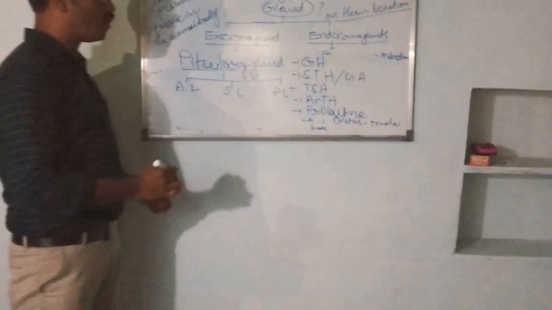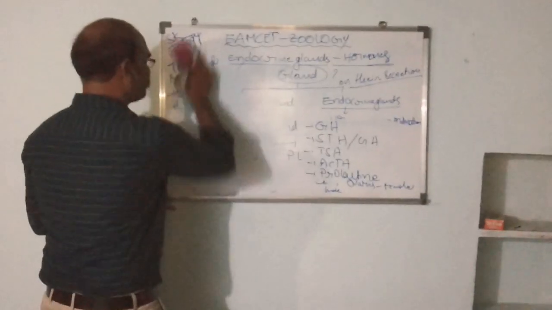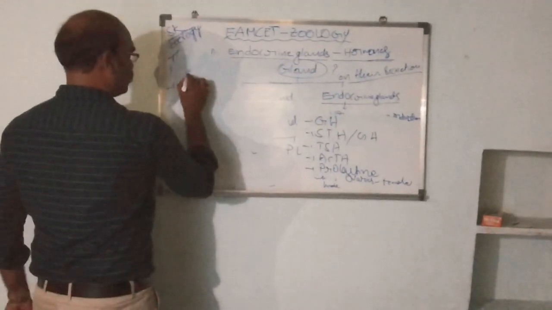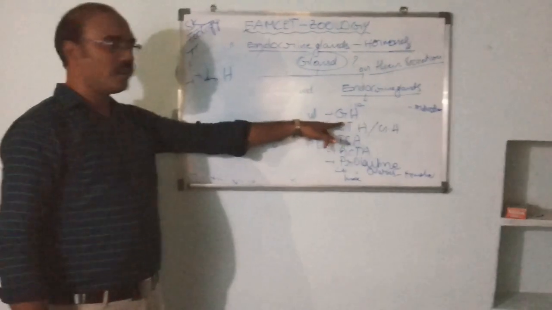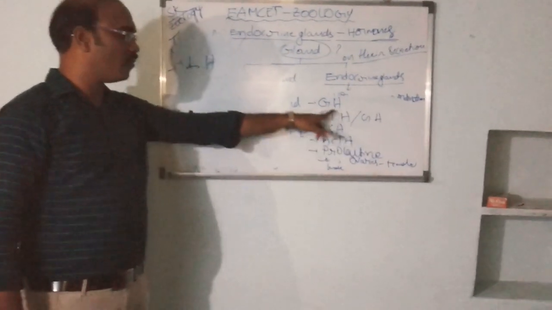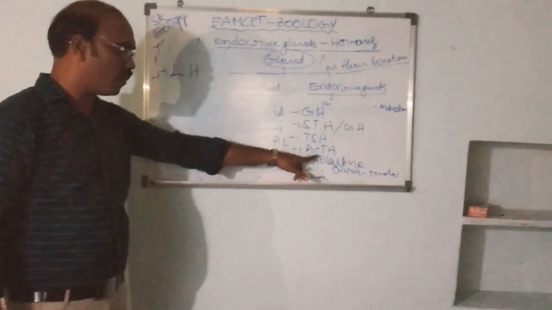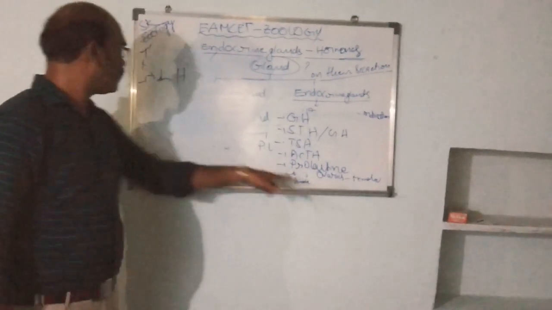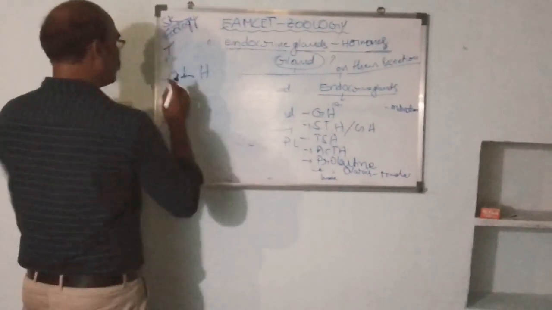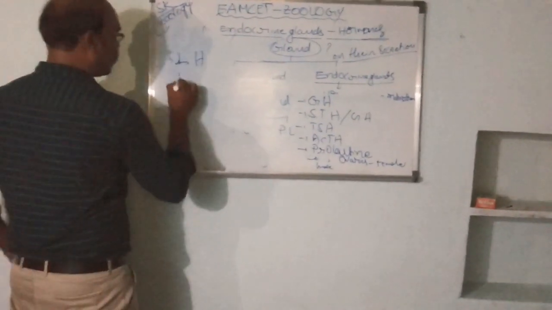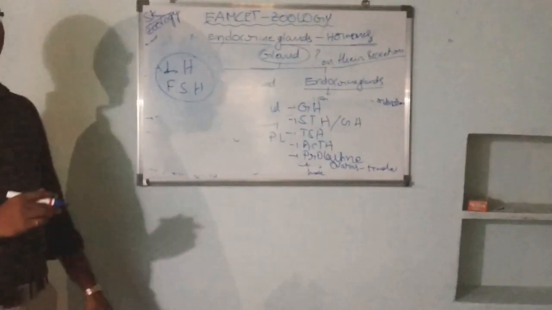Another hormone also released from the anterior lobe of the pituitary gland is LH, luteinizing hormone. So the anterior lobe secretes growth hormone or somatotropic hormone, gonadotrophic hormone, thyroid stimulating hormone, adrenocorticotropic hormone, prolactin, LH, luteinizing hormone, and the final hormone, FSH. Both are called gonadotrophins.